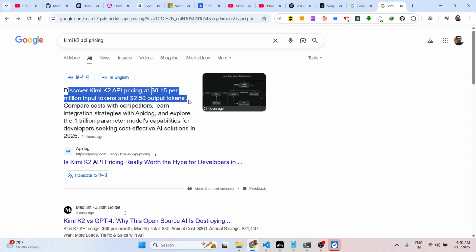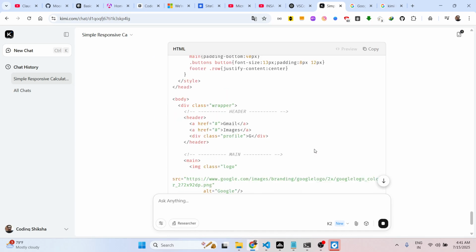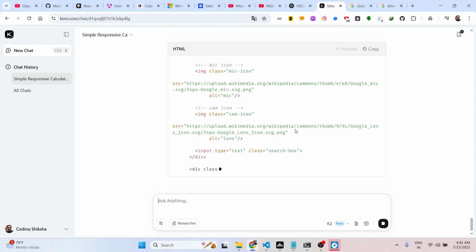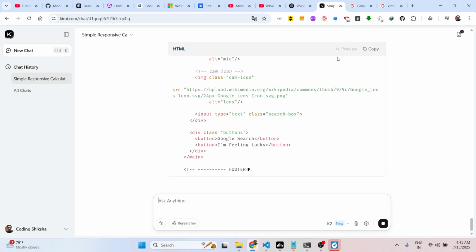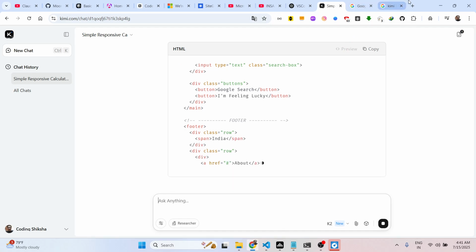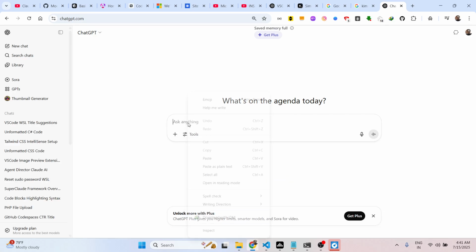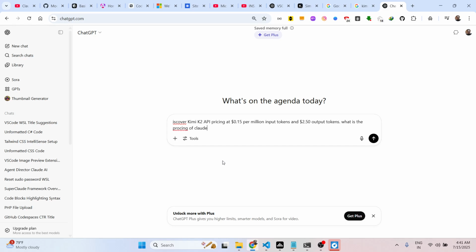As you can see, it is generating this. Once it is completed, the speed is a little bit slow, but it gives you all the things that you want. In the meantime, let me just ask ChatGPT what is the pricing of Claude at the same.